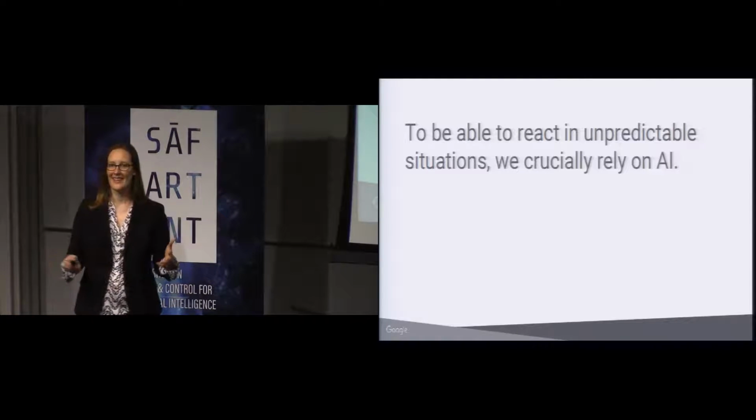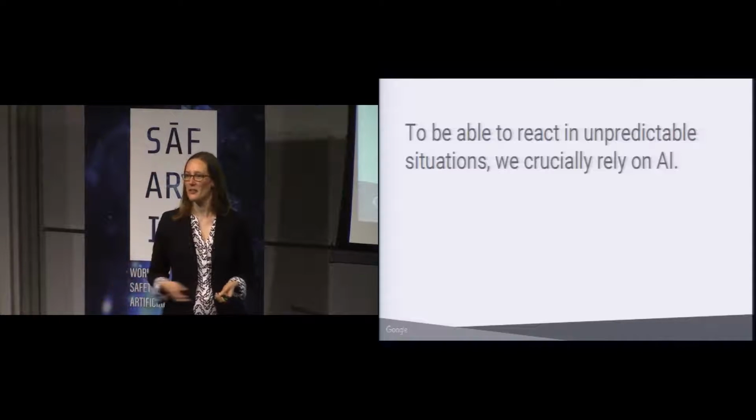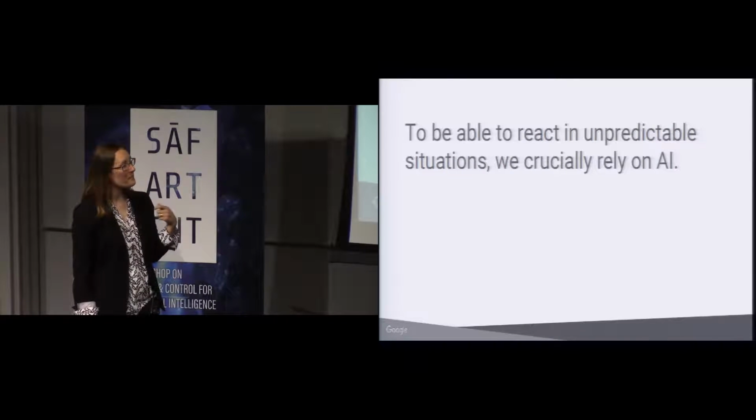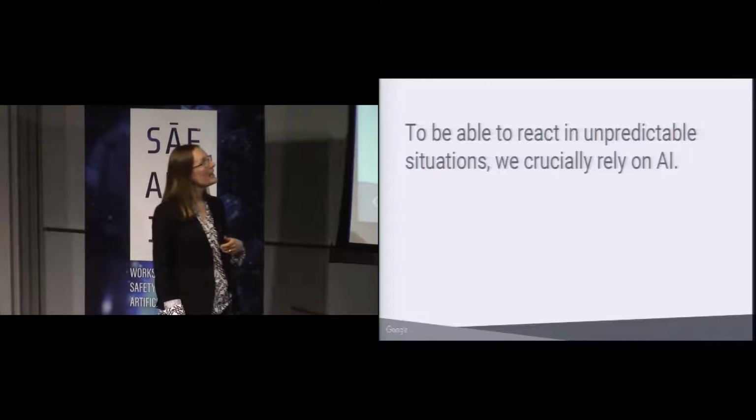But we can't even enumerate all of these situations, let alone have time to write them down and figure out how to respond. So we crucially depend on artificial intelligence to be able to do the right thing or do a reasonable thing in any situation.